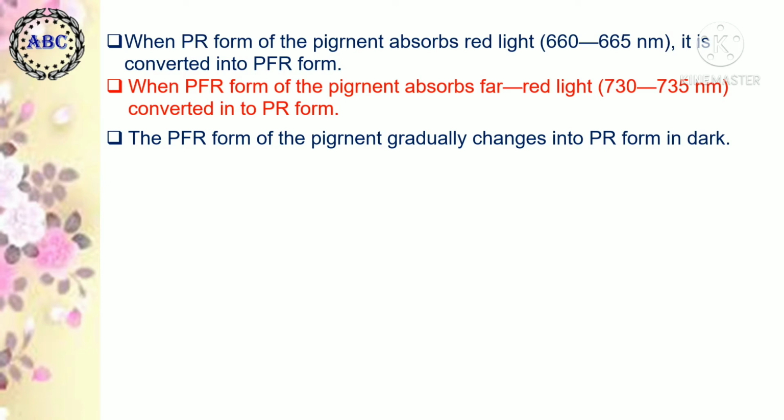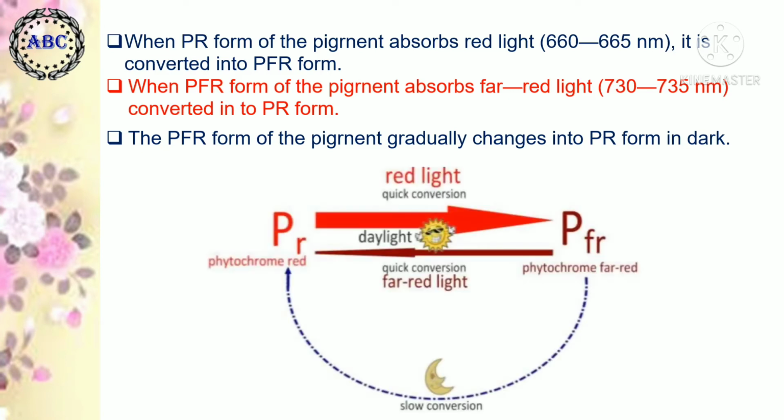When the PFR form of the pigment absorbs far red light, it is converted to the PR form. The PFR form gradually changes to PR only in darkness. That is, during dark, the PFR form is slowly converted into the PR form, and during red light or the day period, the PR form immediately converts into the PFR form.